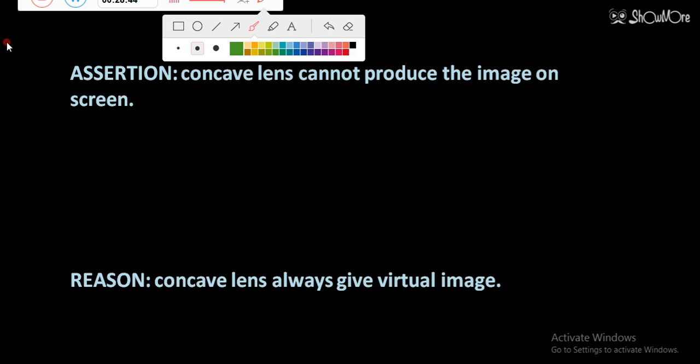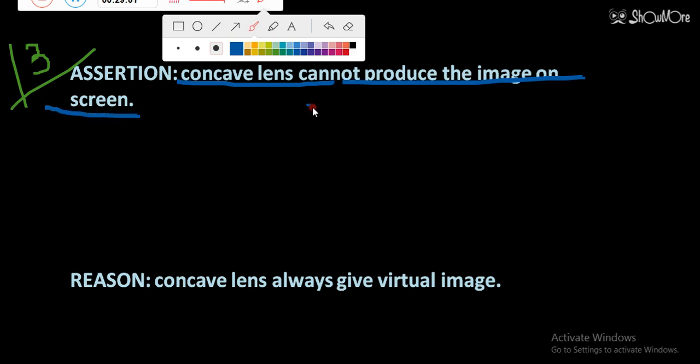This is question number 13, I think. You are not required to go by the question number; you can simply see the questions. The question says concave lens cannot produce the image on screen. This is right. Why? Because a concave lens always produces a virtual image. That's why we cannot get the image on the screen.